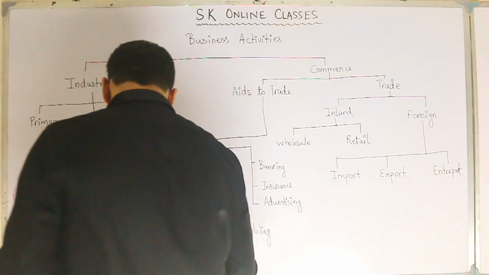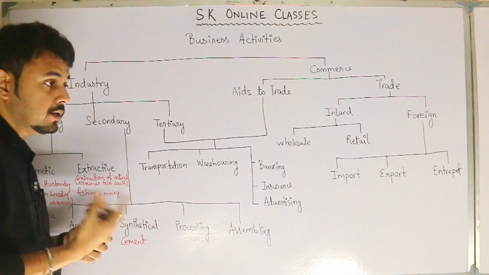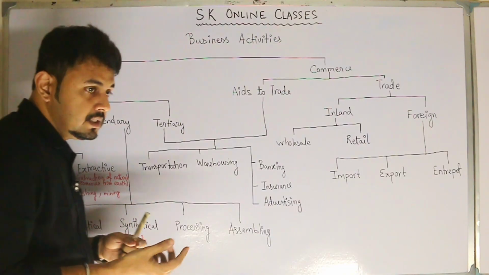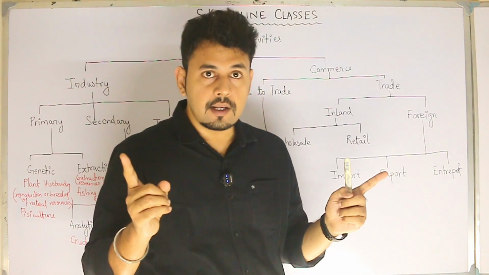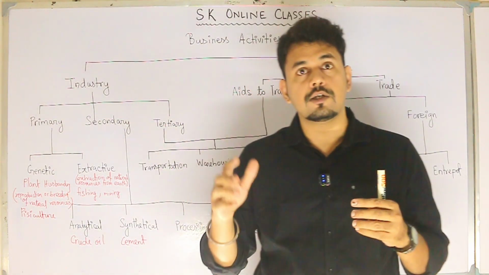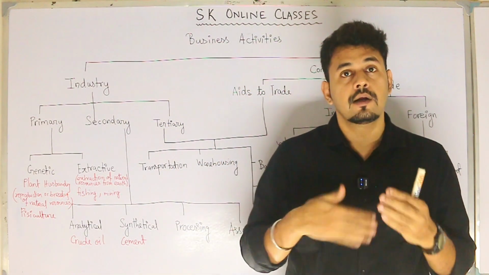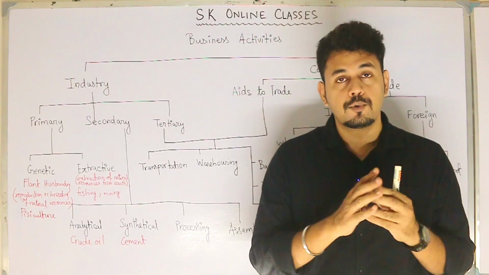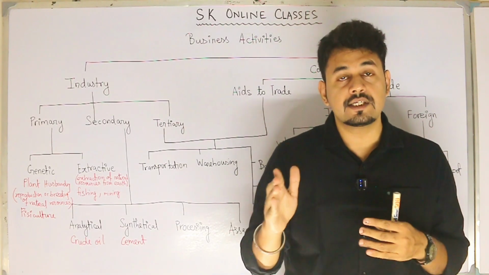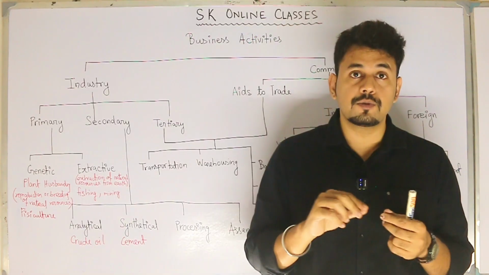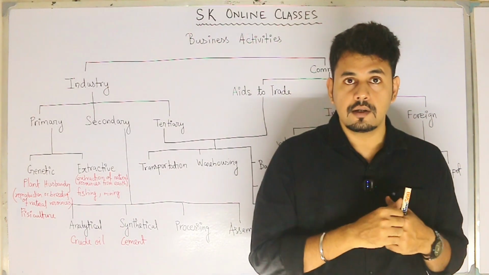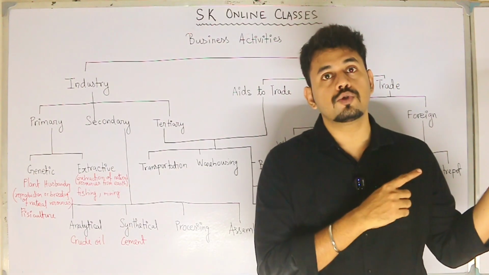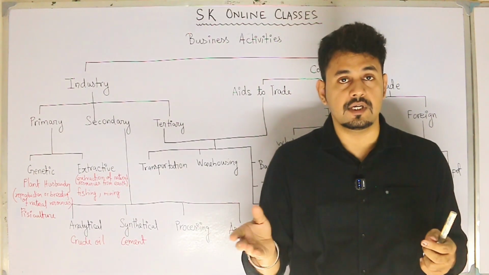Next, we have processing industry. Now, what do you mean by this word processing? Processing means, say, sugar cane. You must have seen sugar cane. The sugar canes are peeled, the juices are extracted, and the juices are soaked or dried up to convert into sheets. Sheets are cut into pieces. From those pieces, polishing is done. Then you get crystal clear sugar. So sugar is processed from sugar cane through various processes.